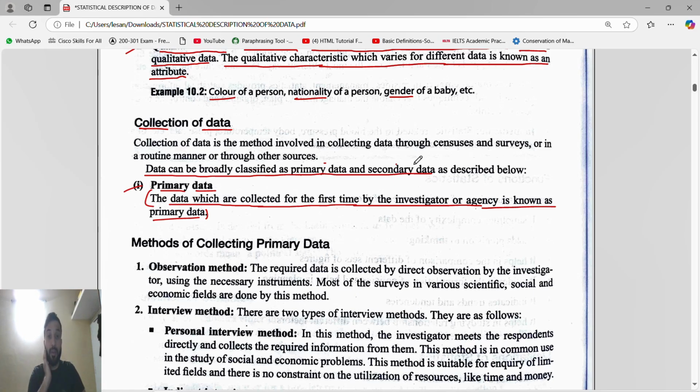So at that time, when you are very new to the chemistry lab, physics lab, or bio lab, what will you do? You just have a pen and a notebook, and you observe by yourself what the teacher is doing, how the teacher is mixing things, or how the teacher is doing the experiment. You are observing and writing in your own words. That is called the observation method.